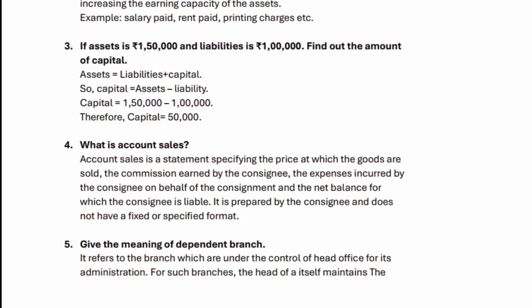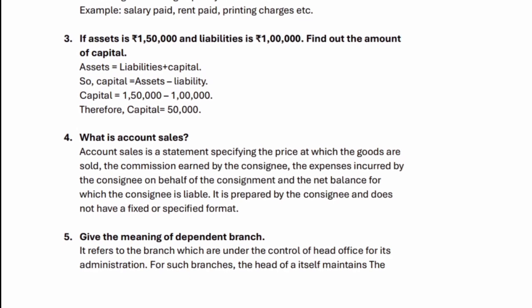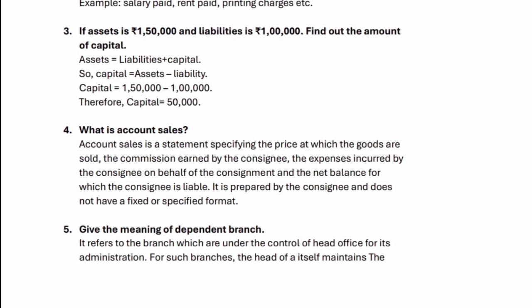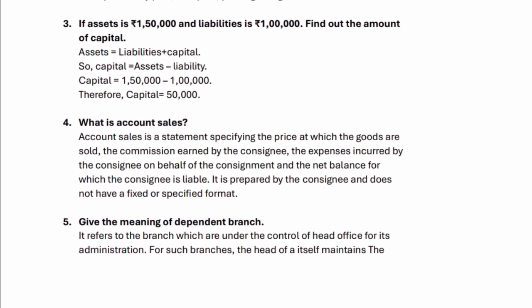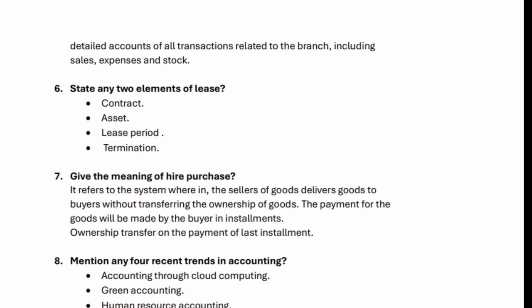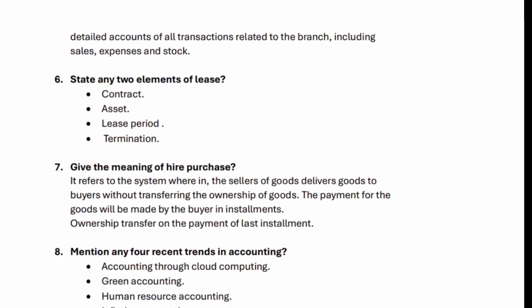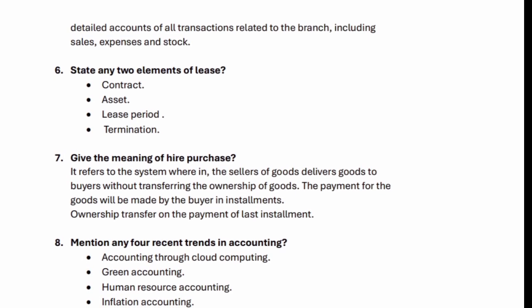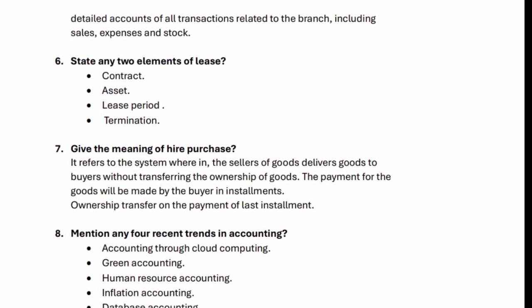5. Give the meaning of dependent branch. It refers to the branch which is under the control of head office for its administration. For such branches, the head office itself maintains the detailed accounts of all transactions related to the branch, including sales, expenses and stock.